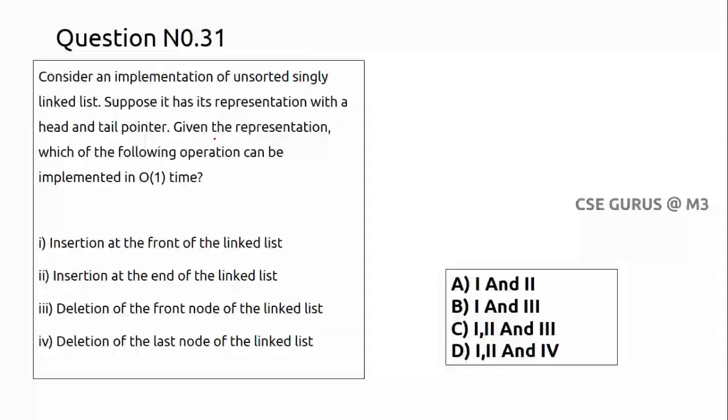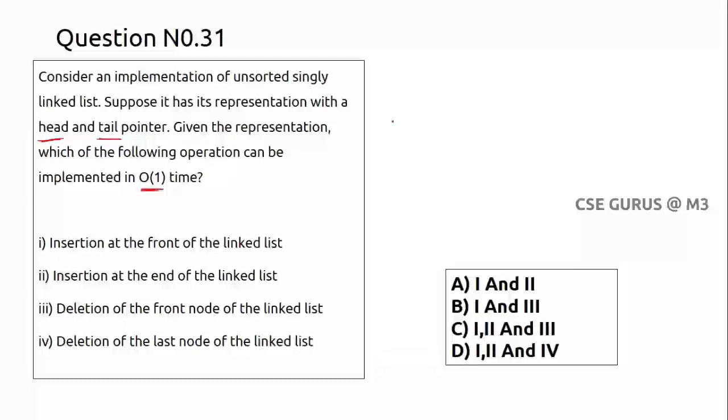Moving on to question number 31. It is given as an unsorted singly linked list. Suppose it has a representation with a head and a tail pointer. Two pointers are there, not only one pointer. Check the question clearly. We have two pointers, one is head, one is tail. Given this representation, which of the following operations can be implemented in big O of one time?